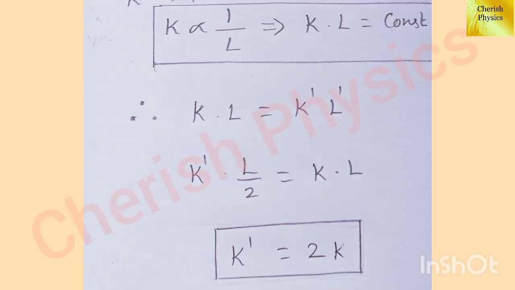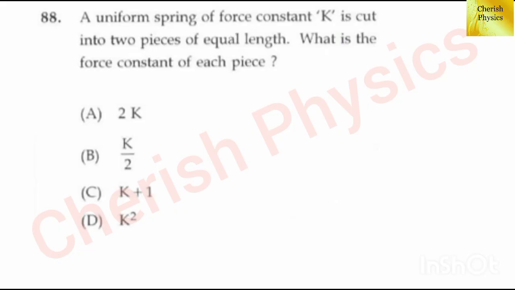The force constant is inversely proportional to L, that is K is inversely proportional to L. This implies K into L is a constant. Therefore, K into L equal to K dash into L dash. Substitute L divided by 2 in the place of L dash, we get K dash into L divided by 2 equal to K into L. Cancel L on both sides. Hence we get K dash equal to 2K. The answer is option A.